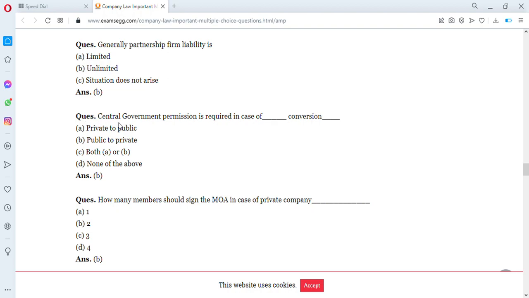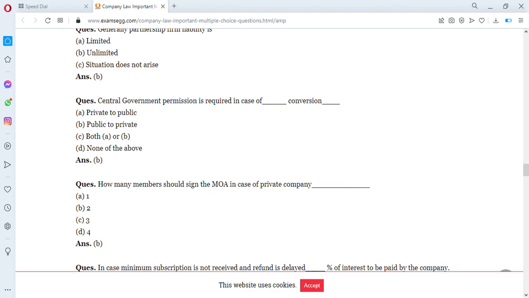Then another question, central government permission is required in case of conversion of a public company to a private company. Yeah, so here the answer is B. Central government permission is required in case of conversion of a public company to a private company.